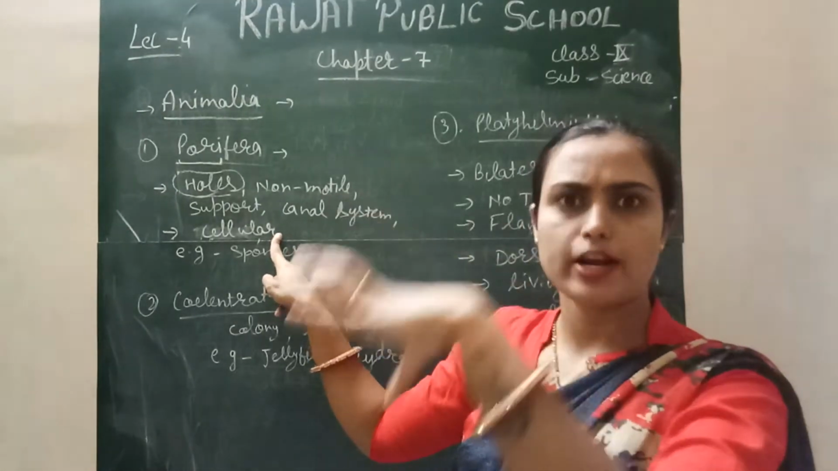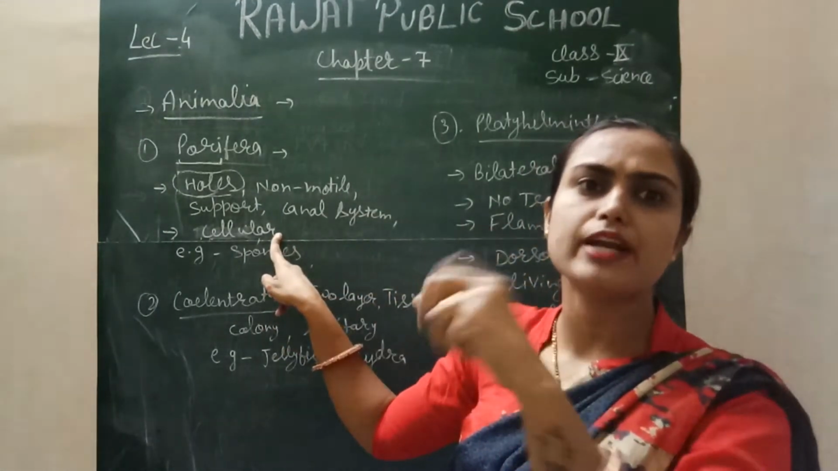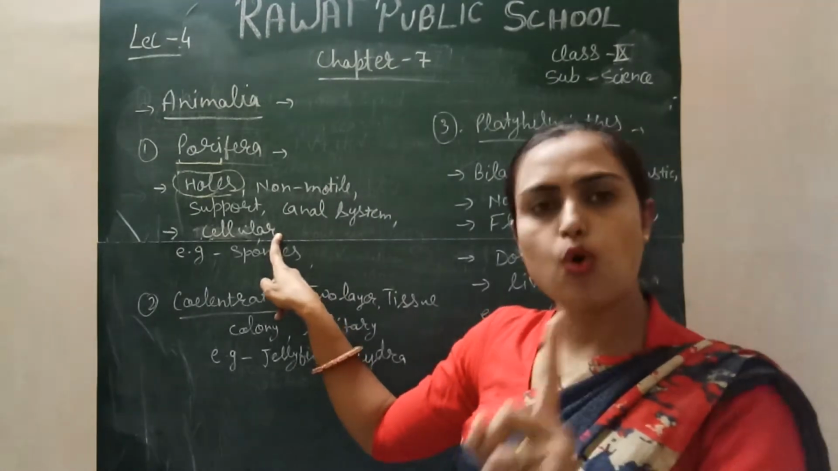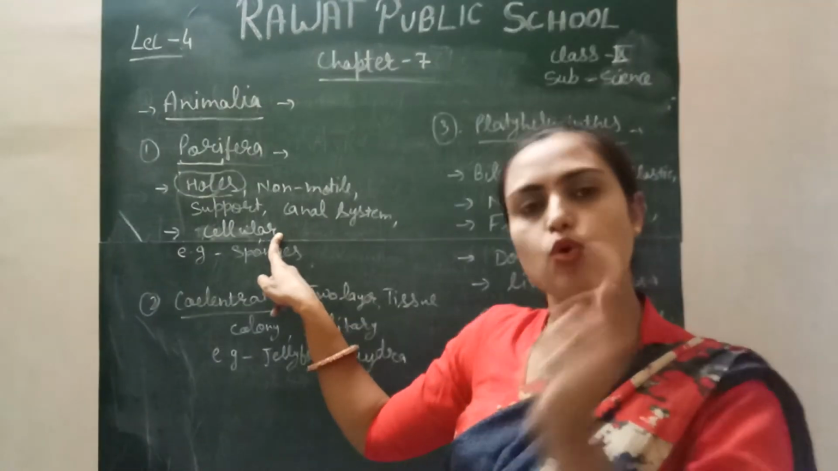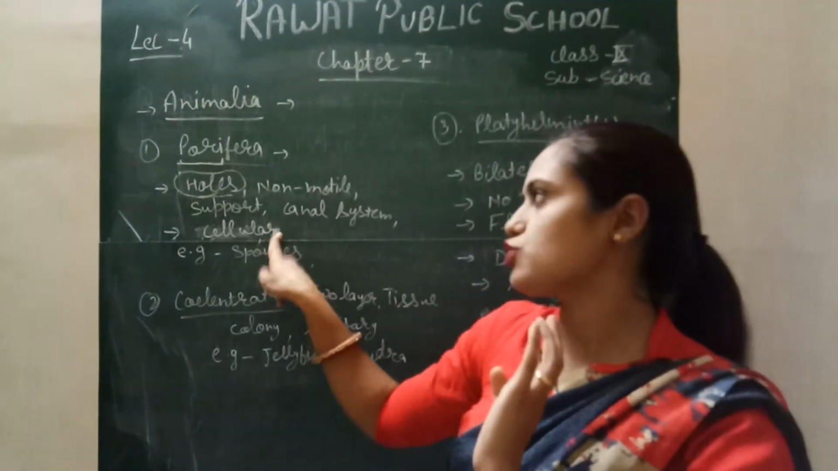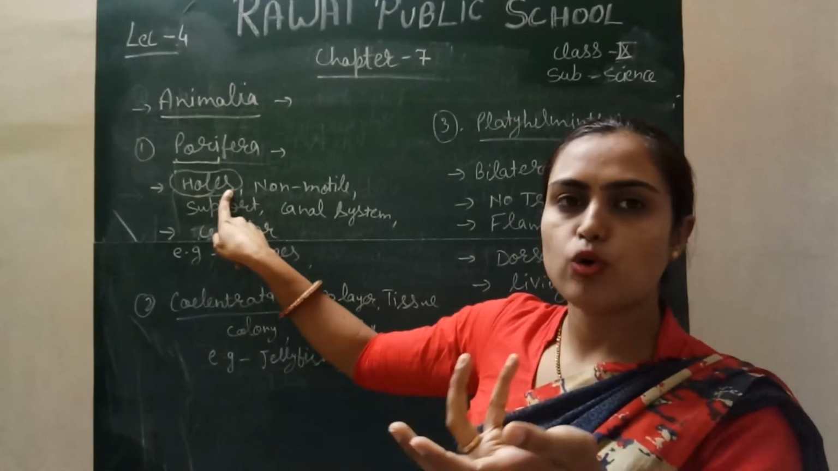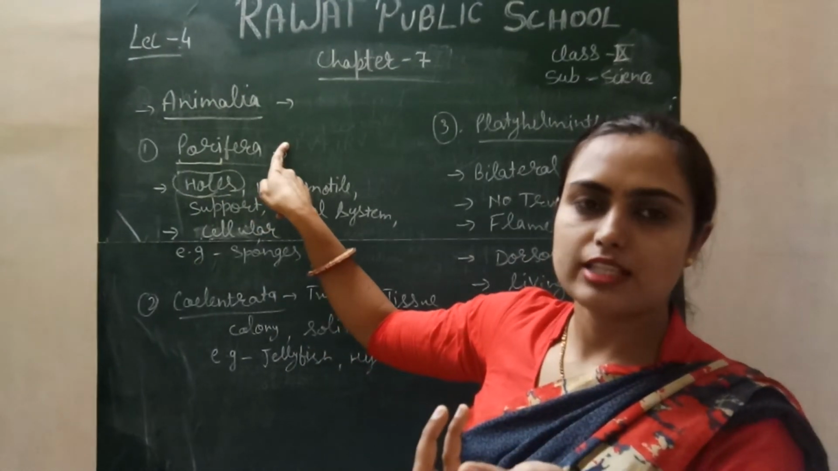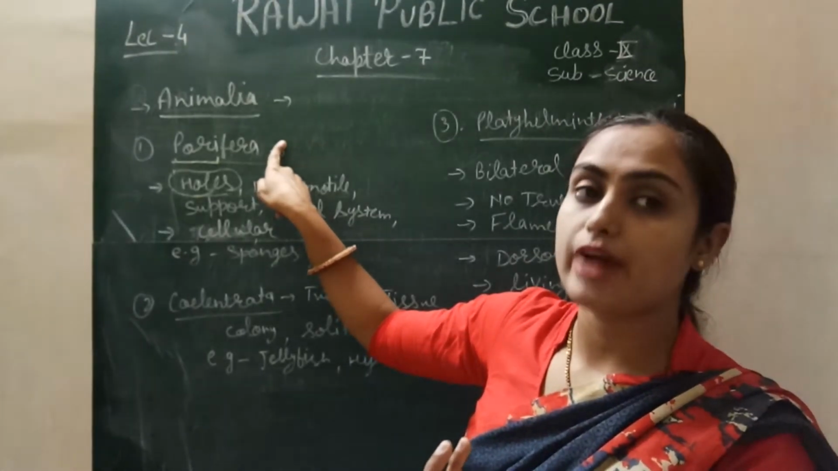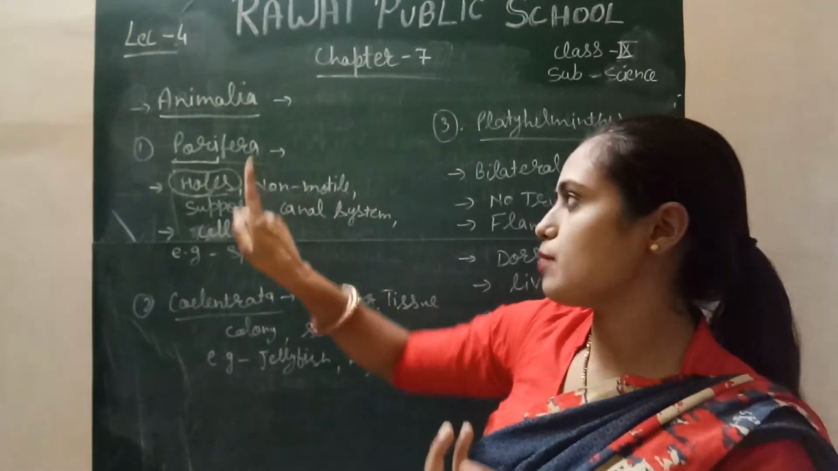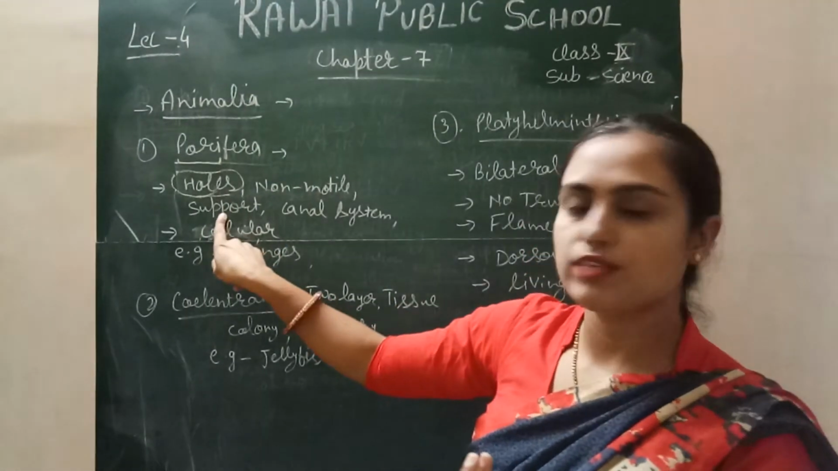Cellular level of organization means their body is made up of cells only. So the body is made up of cells, so it is called cellular level of organization. Holes or pores are present, so this phylum is named Porifera, because holes are present in their body. They are non-motile, attached to the substratum.